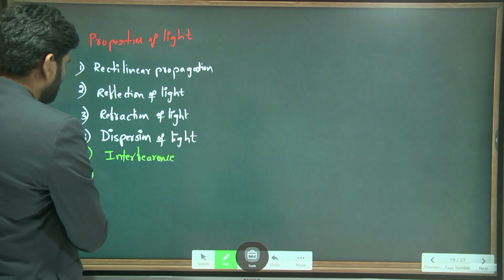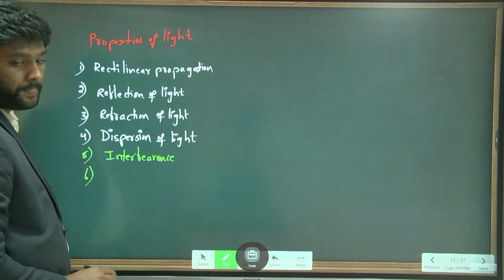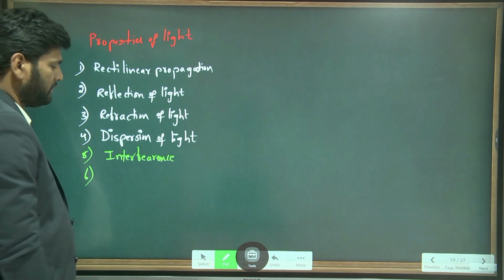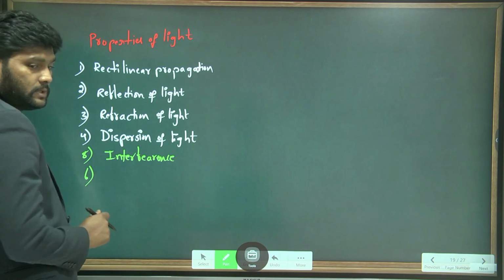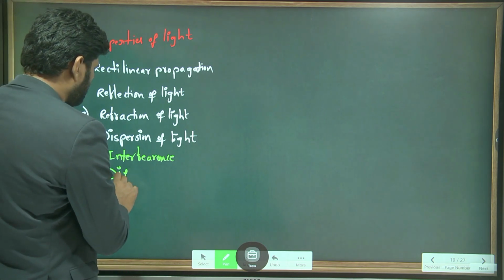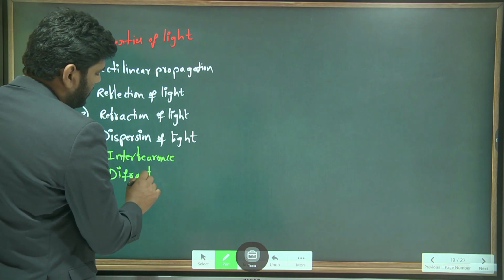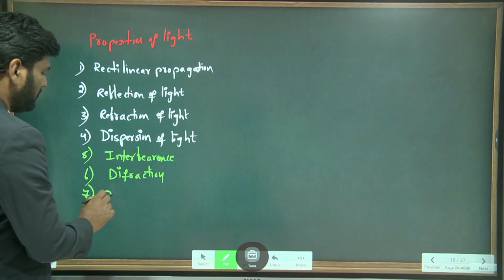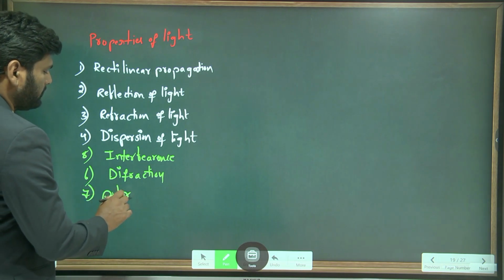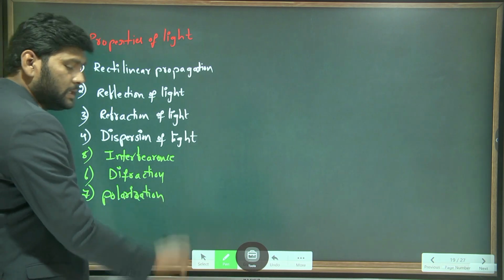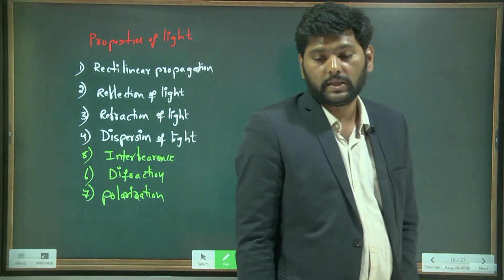Interference. Sixth one is, tell me, sixth one. Dispersion of light, interference. Sixth one is diffraction. Diffraction. And seventh one is polarization. These are the properties of light. Understand?